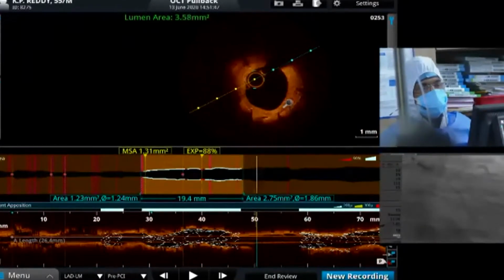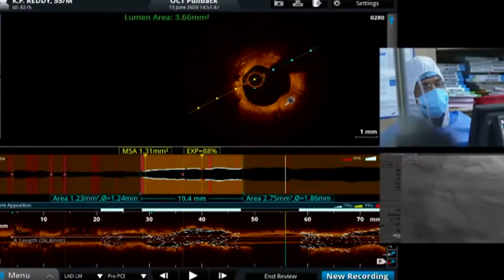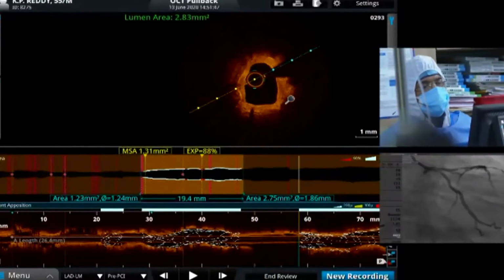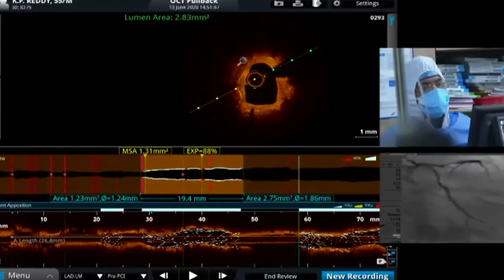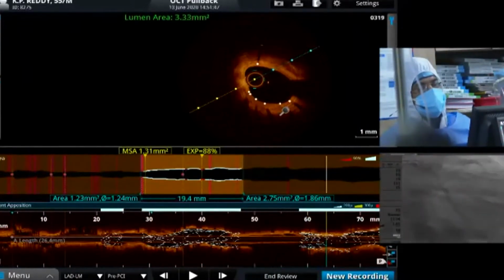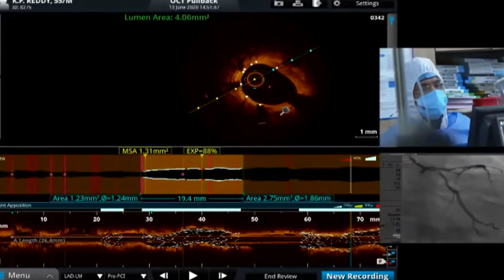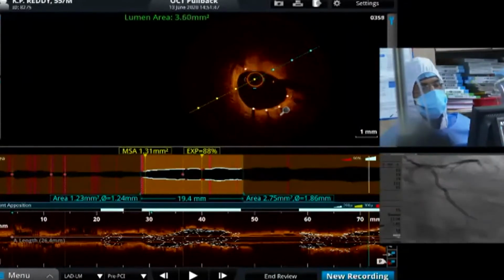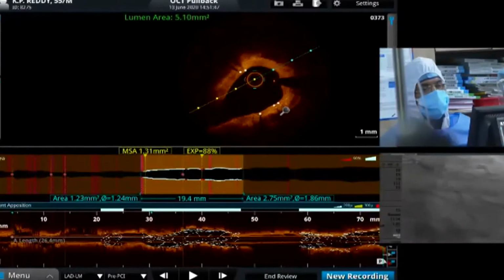And as we come proximally, you can see inside this is calcium. You can see very clearly neoatherosclerosis, because in neoatherosclerosis there are areas of lipid-rich neointima as well as calcific neointima. Go to the next.